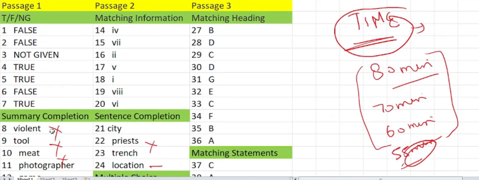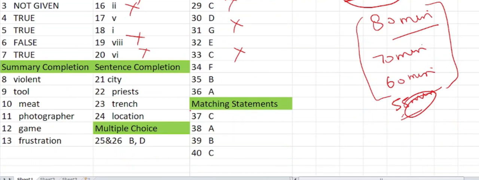Okay, now let's see what the last and fourth parameter is which we need to work upon. So say this is your answer sheet and the student is not able to get matching headings, matching information, and matching statements correct. So in this case, what is the student facing a problem in?